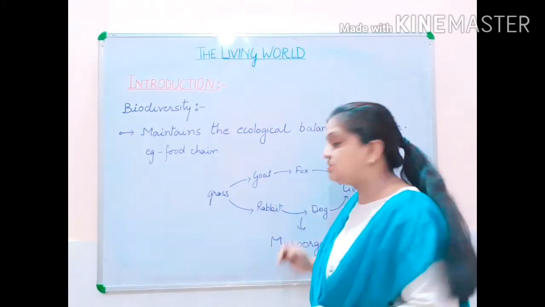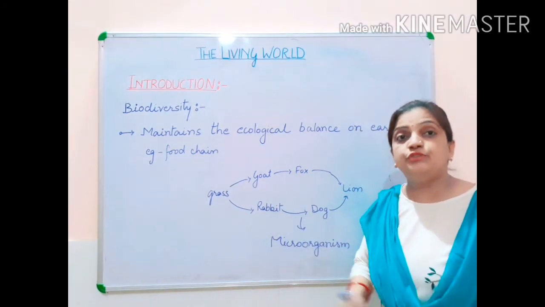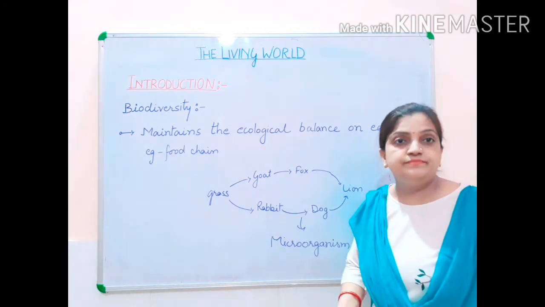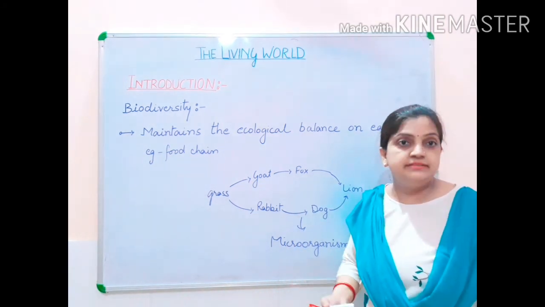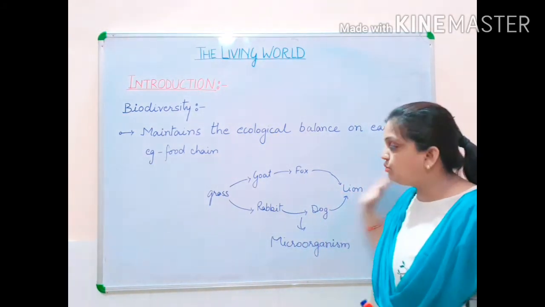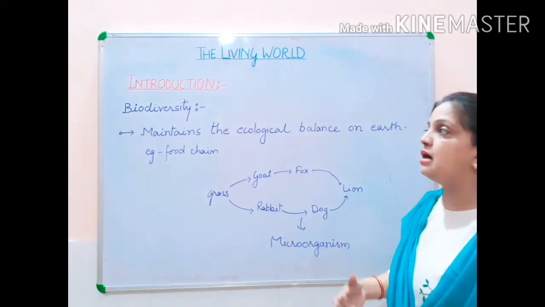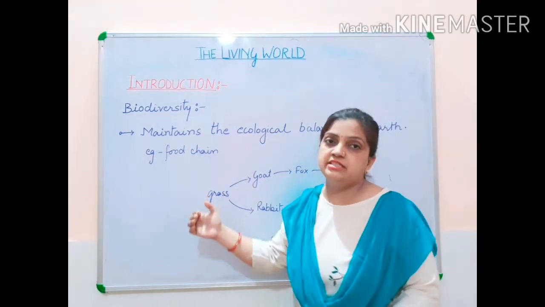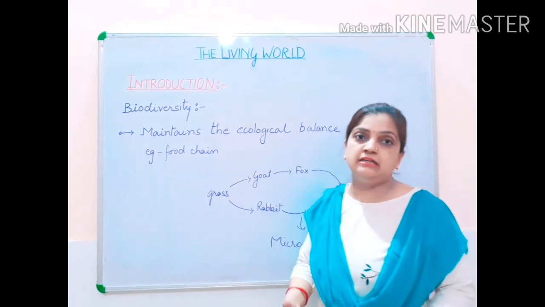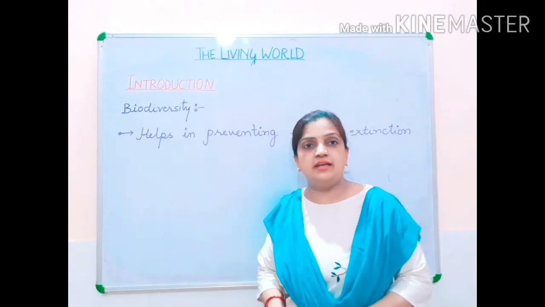earth. Suppose these microorganisms were not there, then what would happen? The whole planet, the whole earth, would be a dustbin. It would be land full of waste. So these microorganisms are helping in removing all those types of waste products by decomposing them. So this is how, children, this biodiversity is useful, they are helpful, they are supporting the earth to maintain the ecological balance. So children, your food chain helps in